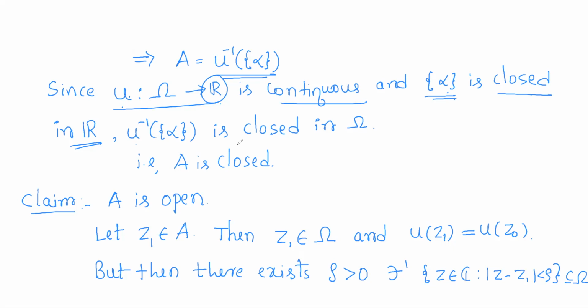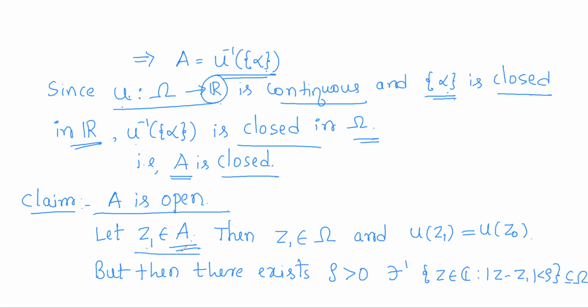So its inverse image has to be closed in omega. That means u inverse of alpha is closed in omega, or in other words, A is closed in omega. So we proved A is a closed set. Now we shall claim A is also open. To prove A is open, we have to prove every point of it is an interior point. That means for every point in A, we have to find a neighborhood around it which is contained in A itself.